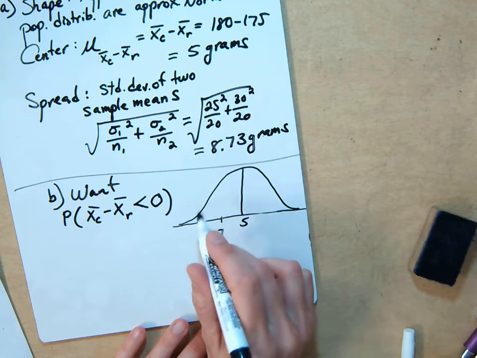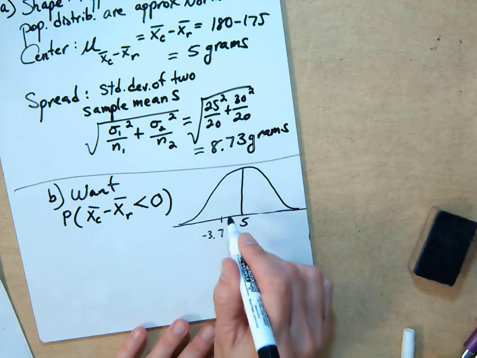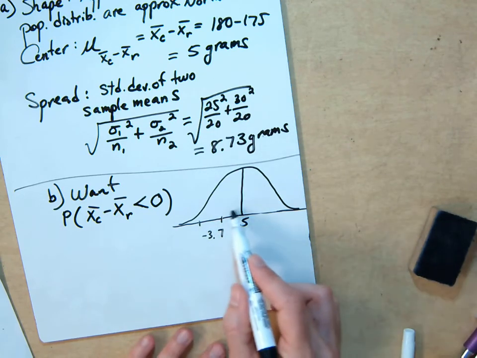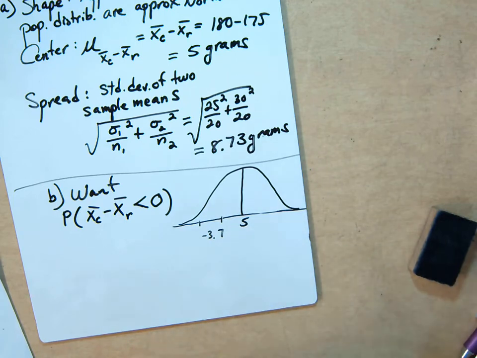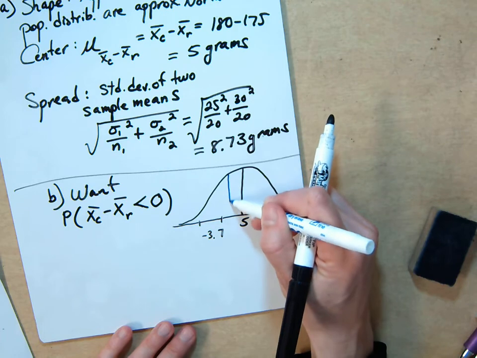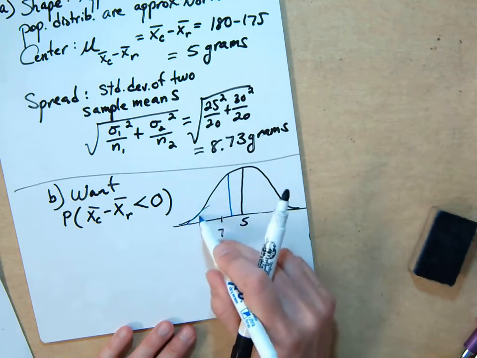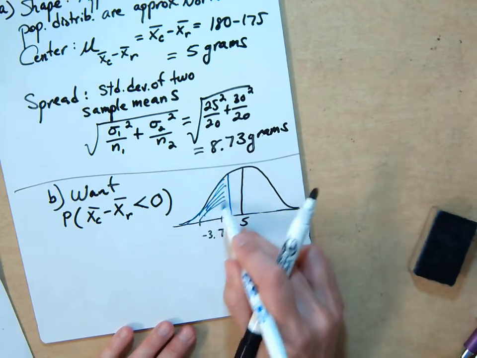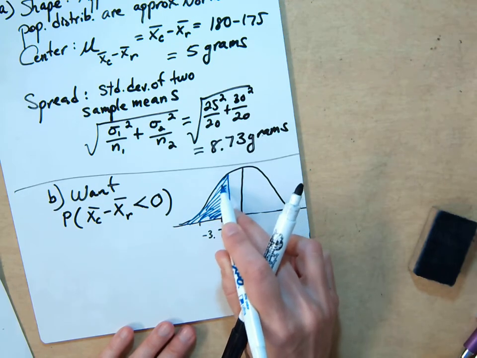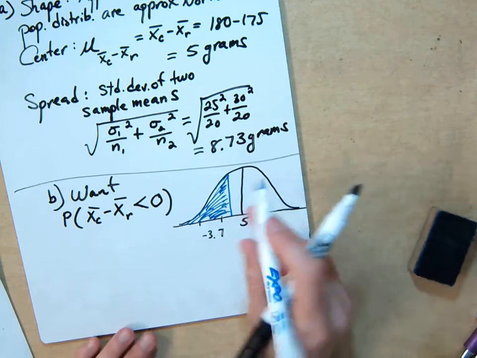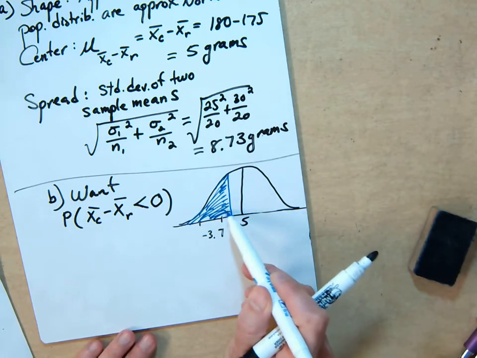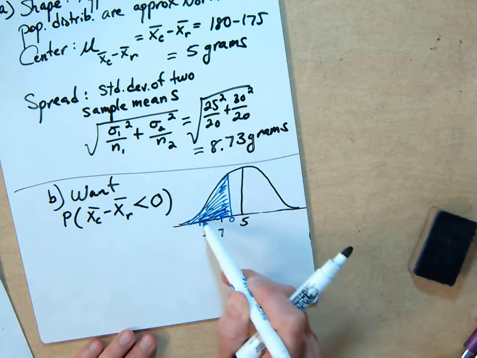The second standard deviation is there too, but 0 is in here somewhere. So what we're interested in is the probability, which is equal to the area under the curve to the left of 0.